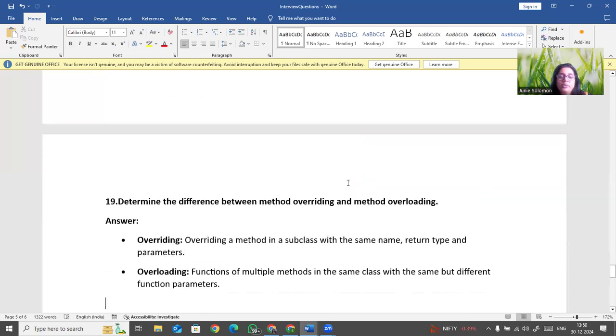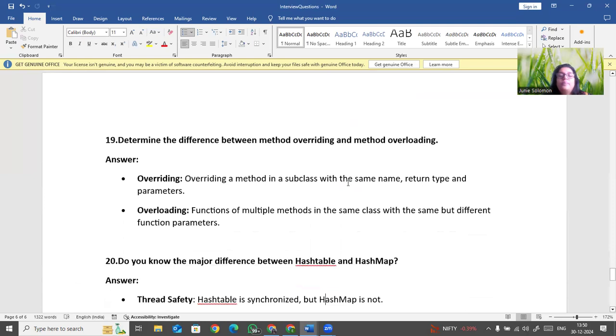Now, determine the difference between method overriding and method overloading. Overriding a method means you are overriding from the superclass in the subclass: same name, same return type, same parameters, and you can write whatever body you want there.